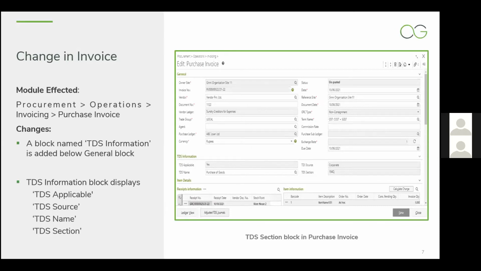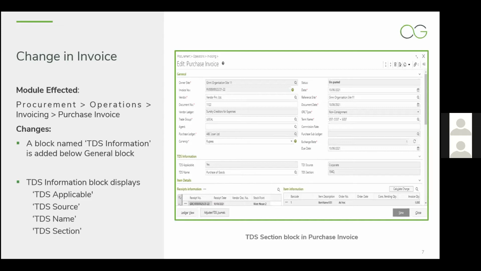field values with respect to TDS, that is whether the vendor is TDS applicable or not, what is the source applied to that vendor, what TDS name is being selected for the purchase invoice, and what is the section under which the TDS is getting booked. Out of these 4 fields, you can see that three have been disabled and only one, the TDS name selection field,